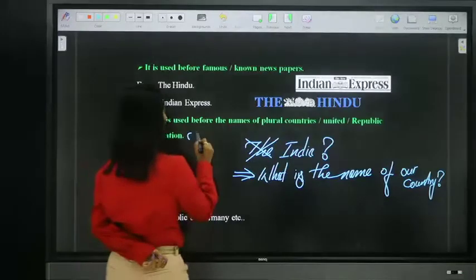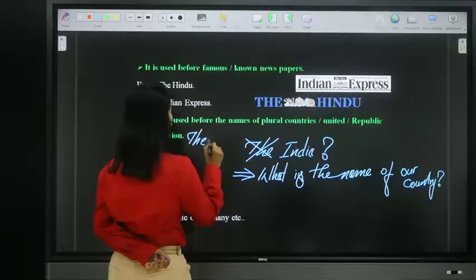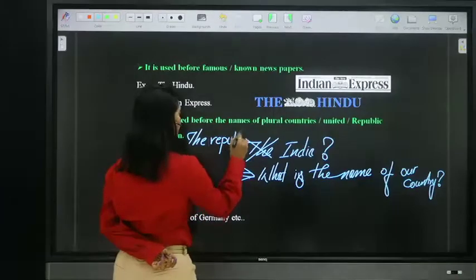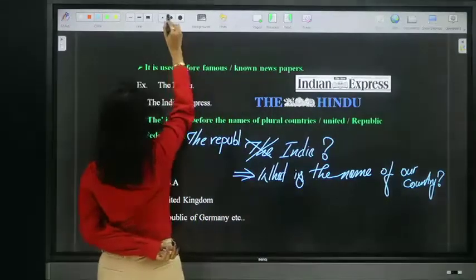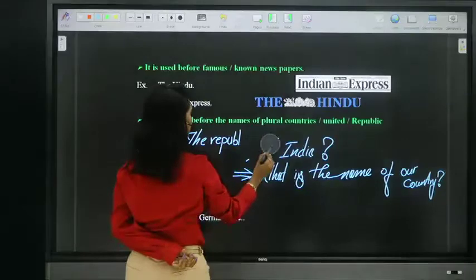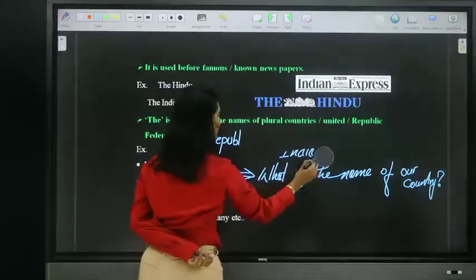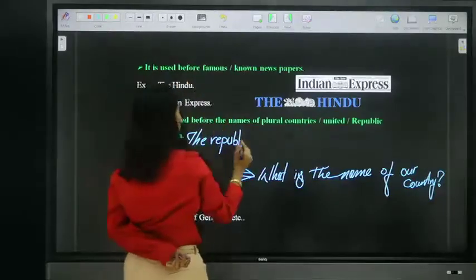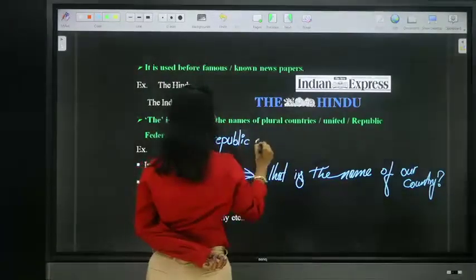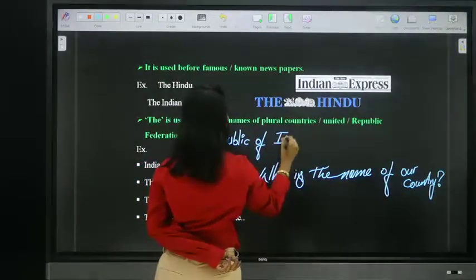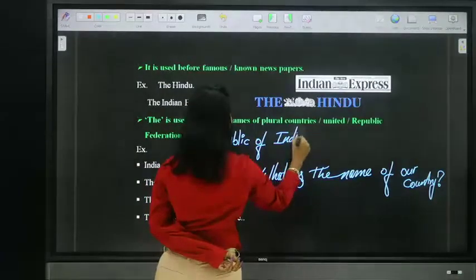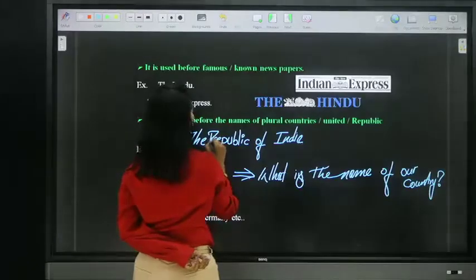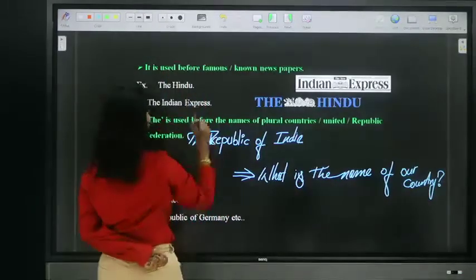It is the Republic of India. That is the full name.